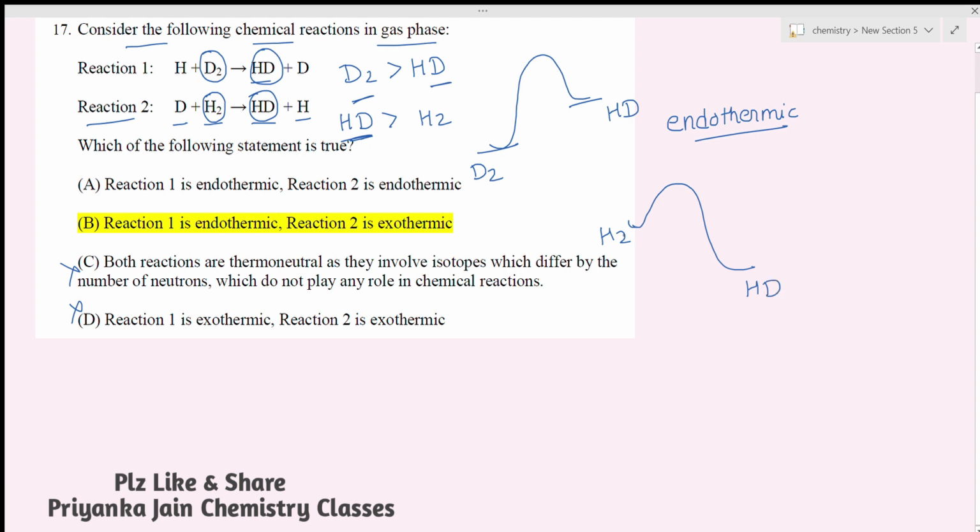This has higher energy because it is less stable, and this has lesser energy because it is more stable. So when the reaction proceeds in this manner, from a level of higher energy to a level of lower energy, the energy will be evolved. So the reaction will be exothermic. So reaction 2 is exothermic. You can see this option is yellow marked: reaction 1 is endothermic and reaction 2 is exothermic. This is the right answer. So in this way you have to do this question.